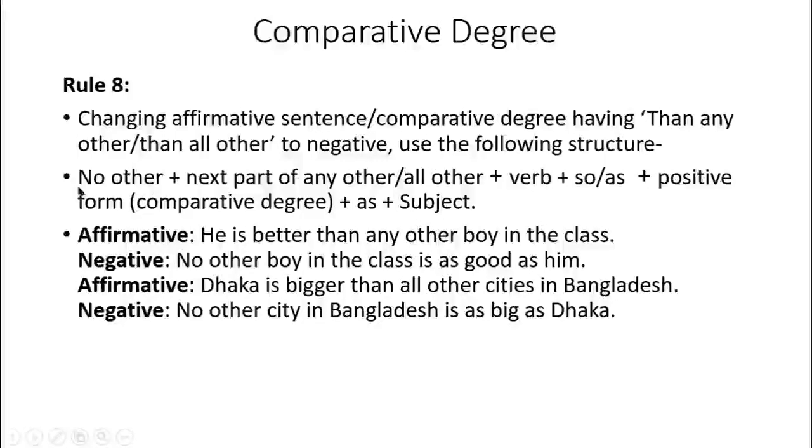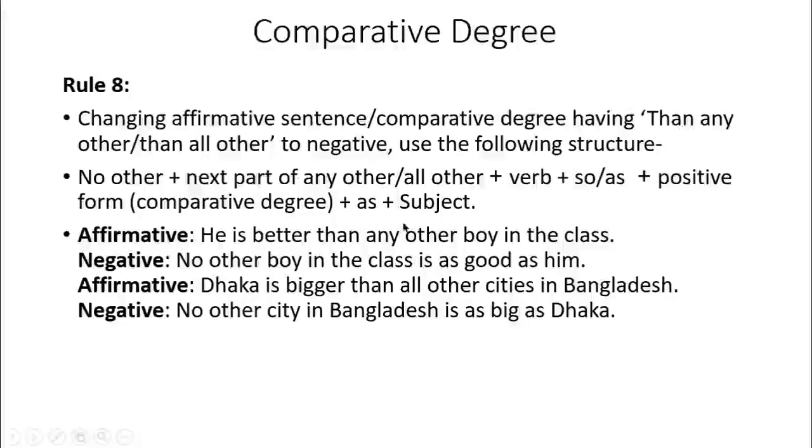Firstly we write down no other, then the next part of any other or all other, then the verb, then use so or as, then the positive form of the comparative degree, then as, then the subject. So here you can see the example.